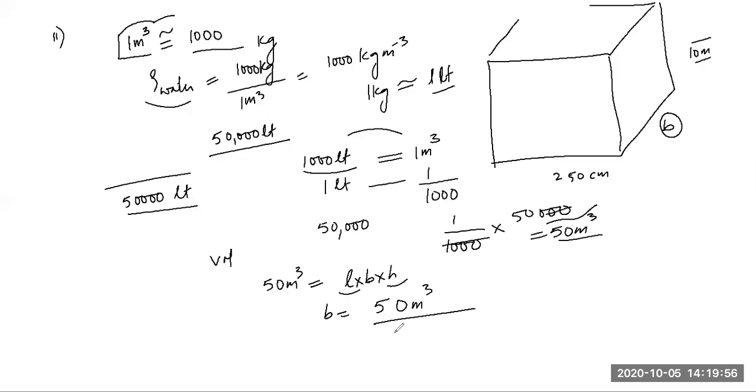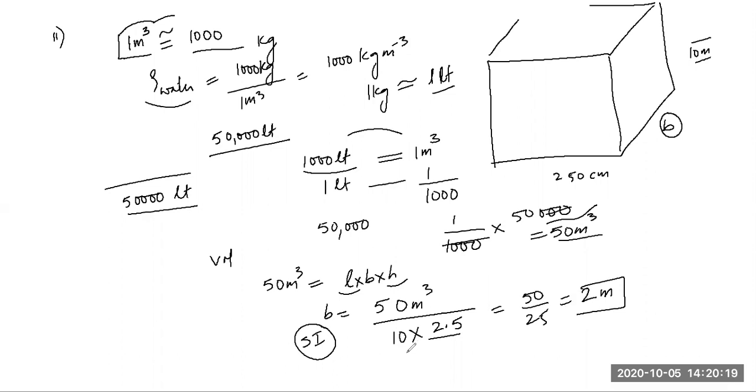What is the height? 10. What is the length, Deep? 2.5 meters. Very good. Everything should be in meters, right? So this is 50 divided by 25, that is equal to 2 meter, which would be the breadth.